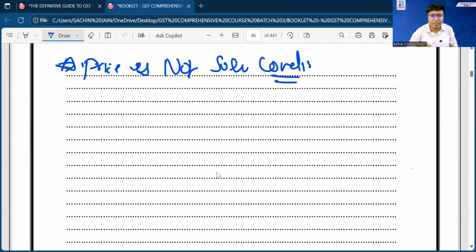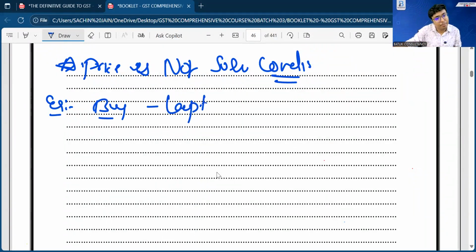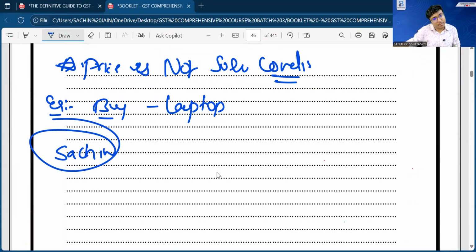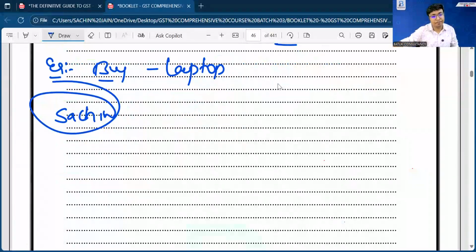What is the example? Suppose I want to buy one laptop from the market.